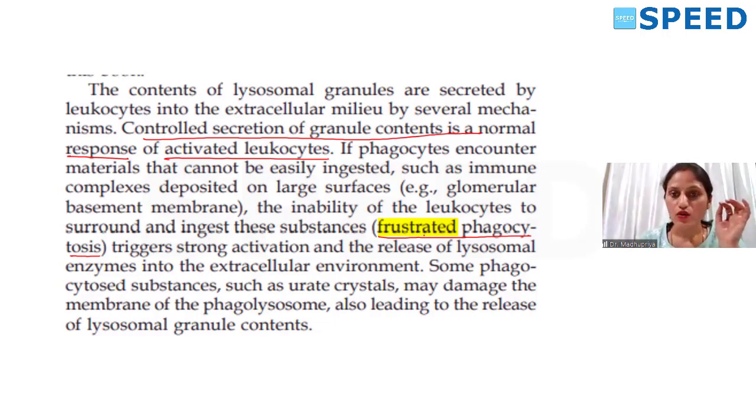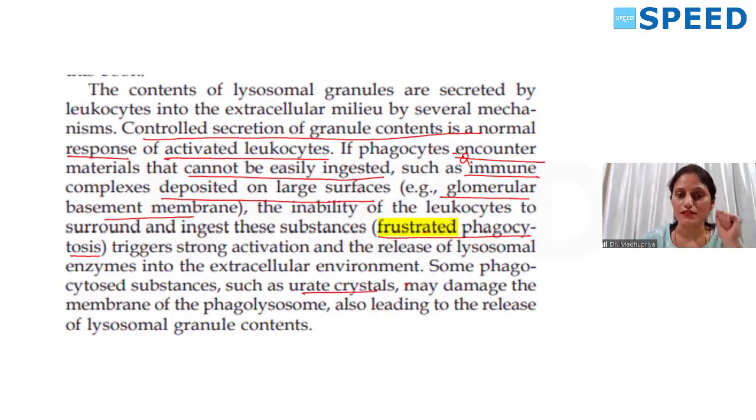But if phagocytes encounter materials that cannot be easily ingested, such as, very important, immune complexes which are deposited on a larger surface area like glomerular basement membrane, or it can be urate crystals, or asbestos fibers, long fibers.